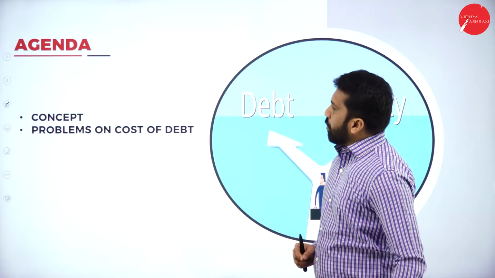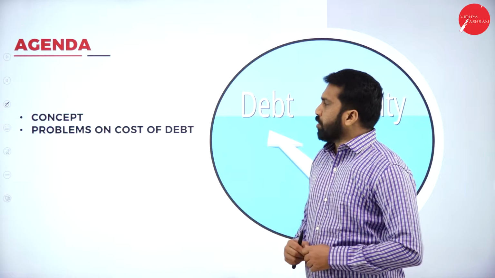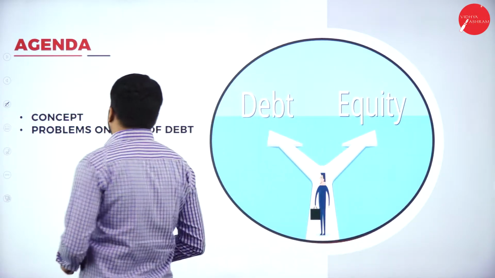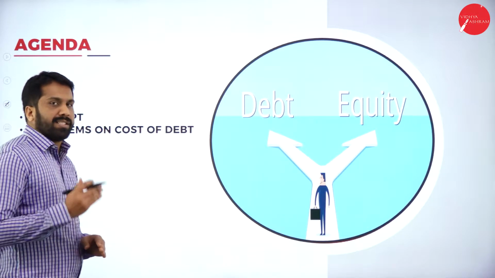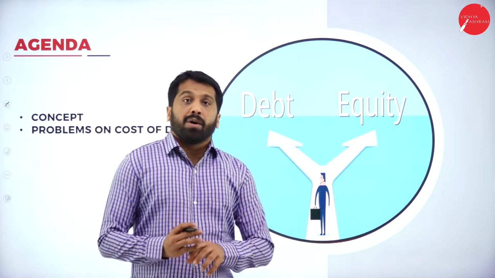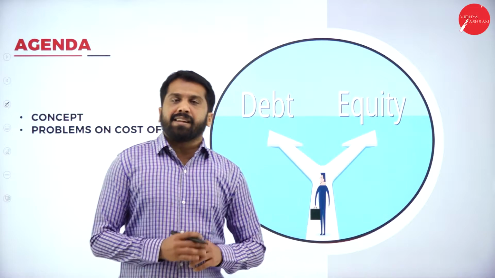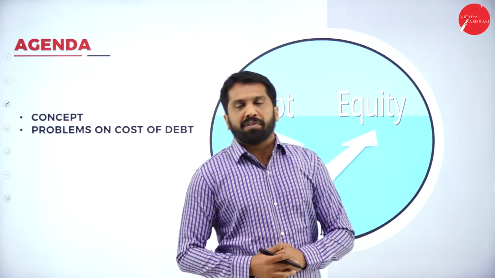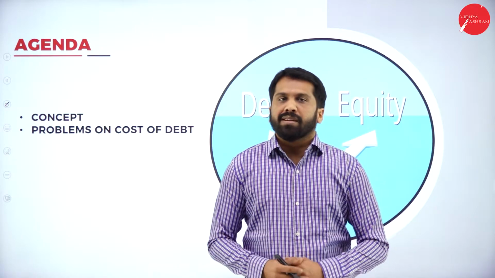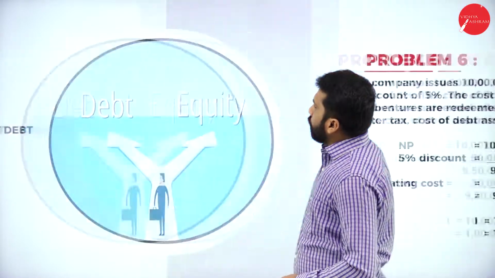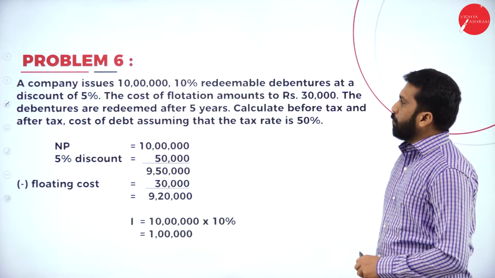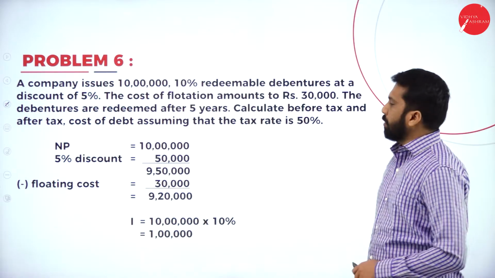Under this, we have the concept and problems on cost of debentures. Now, remember what your formula will be, with tax or without tax. Which one are you supposed to remember? With tax. 90% of the problems come with tax only. Hardly 10% of the problems will come without tax. Now, we'll go to the first problem. Before that, we'll remember the formula.